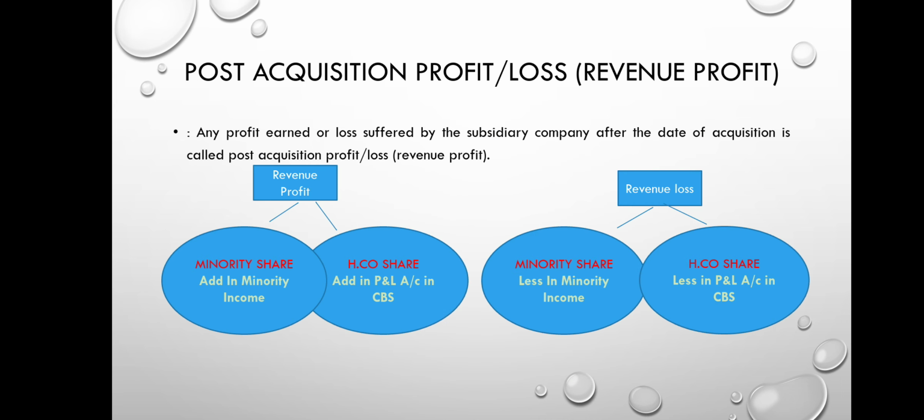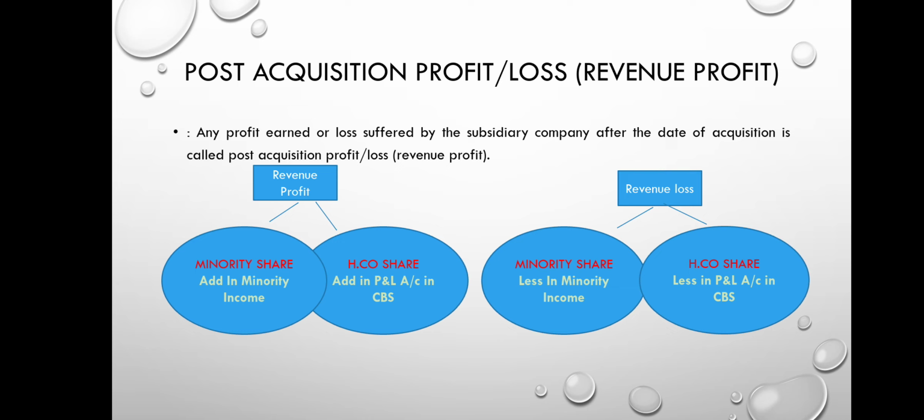Next we discuss the revenue profit, another name for which is the post acquisition profit. Profit earned by the subsidiary company after the date of acquisition of shares by the holding company is called the revenue profit. If we find revenue profit, it is divided in the holding minority ratio.